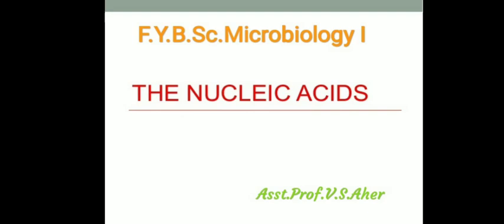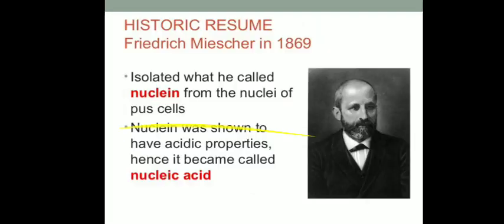Now, after water and proteins, nucleic acids are the most abundant molecules in the microbial cell. For the first time, the scientist Friedrich Miescher, in the year 1869, isolated nuclein from the nuclei of pus cells.